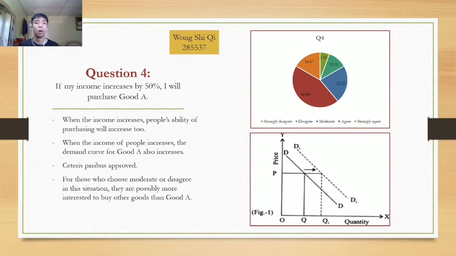It is because when income increases, people's ability of purchasing will increase too. When the income of people increases, the demand curve of good A also increases. It can be shown by the line graph. When the income of respondents increases, the demand curve will shift to the right from D to D1. Then the quantity demanded will increase from Q to Q1 when the price remains the same. So ceteris paribus is proved. For those who choose moderate or disagree in this question, they are possibly more interested to buy other goods than good A.